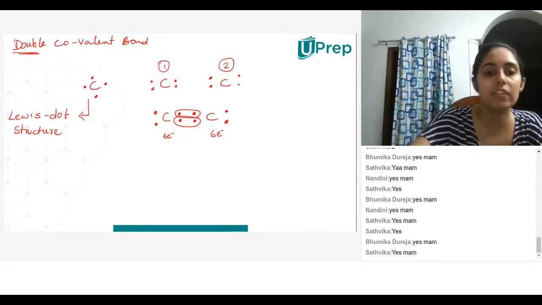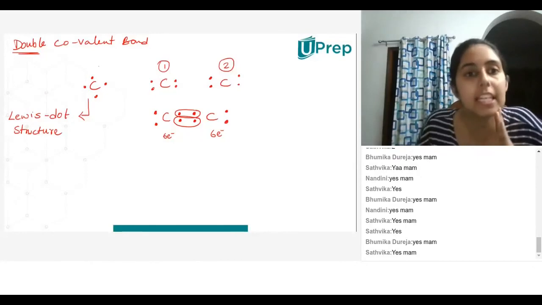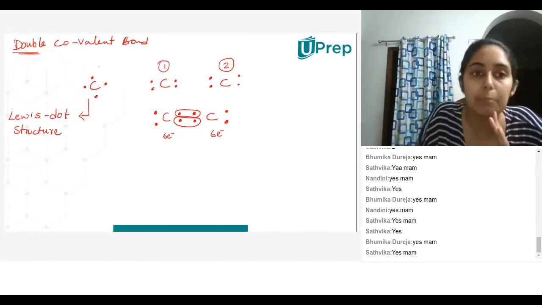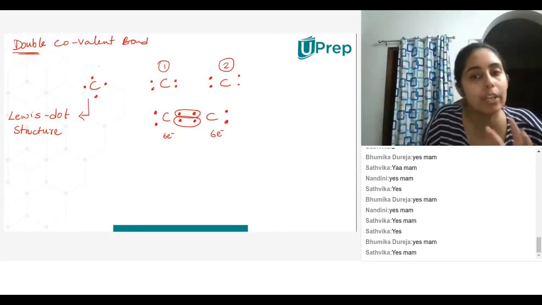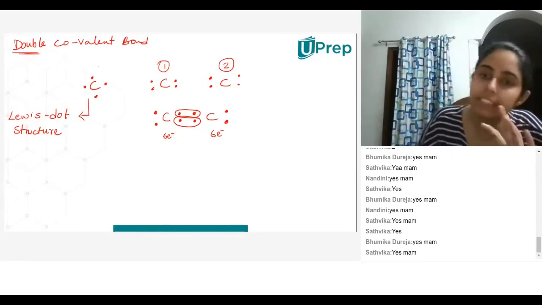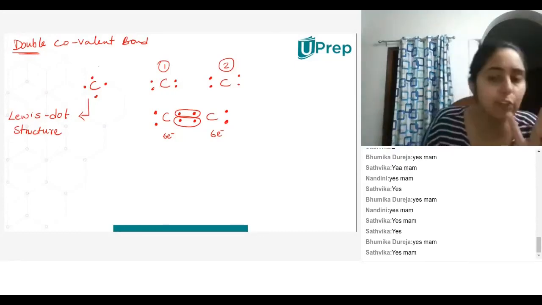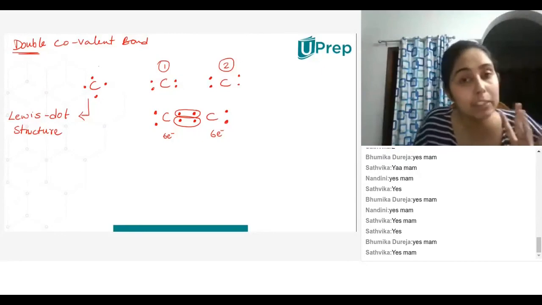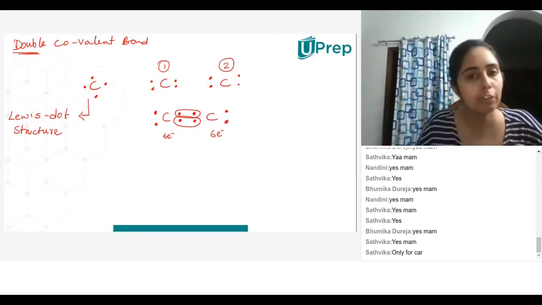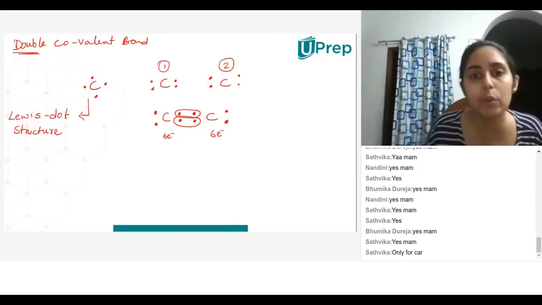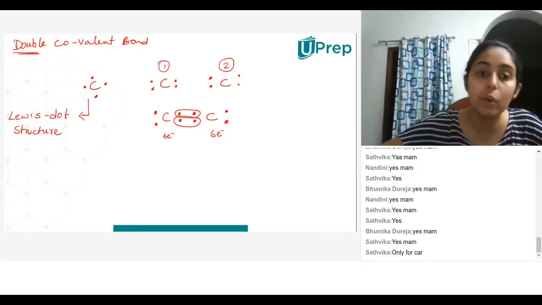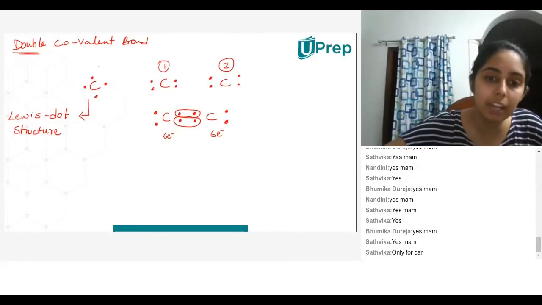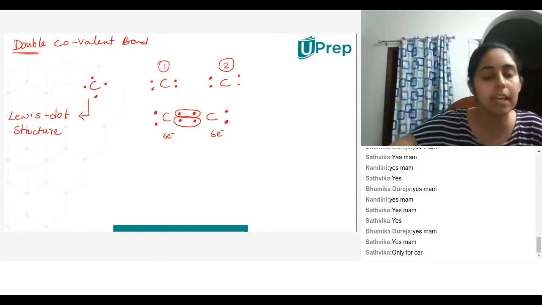A question that has come up from Nandini is whether this is only for carbon. As of now, I'm only teaching you carbon, but covalent bonds can exist even between oxygen and hydrogen. It can happen between other elements also. Right now, for the ease of our understanding, we are only looking at carbon. No, Satvika, covalent bonds can happen even between other elements as well.